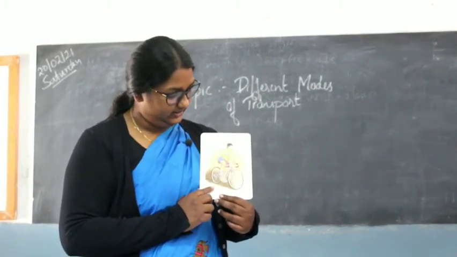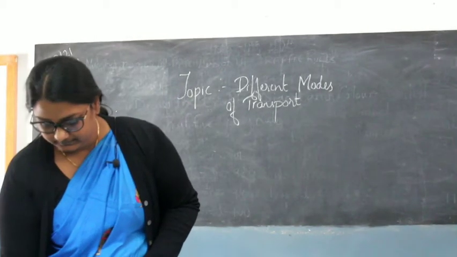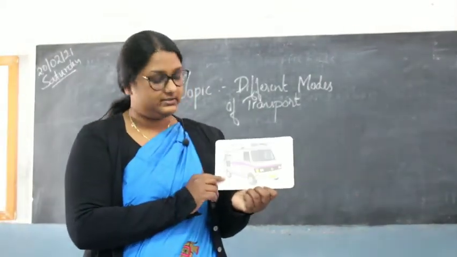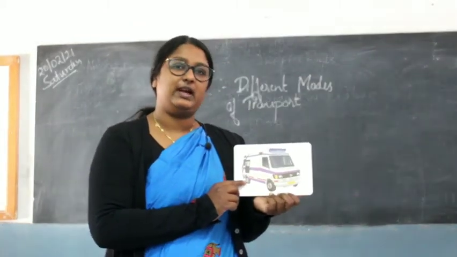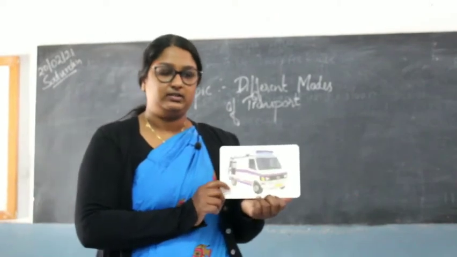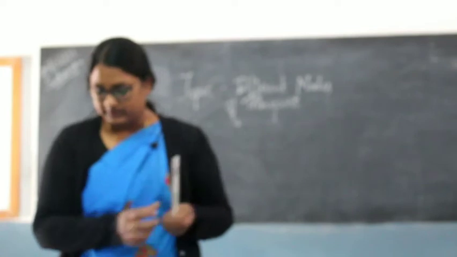Yes? So this is a cycle. What is this? This is an ambulance. So when do they use the ambulance? Okay, when somebody has to be taken to the hospital, you call for an ambulance. So this is an ambulance.